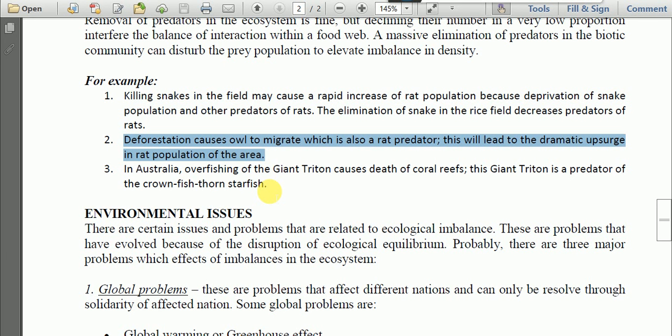And if predators of rats are not there, then the number of rats will suddenly increase, thereby affecting the ecosystem. It will destroy the fields, grasslands, and forests.